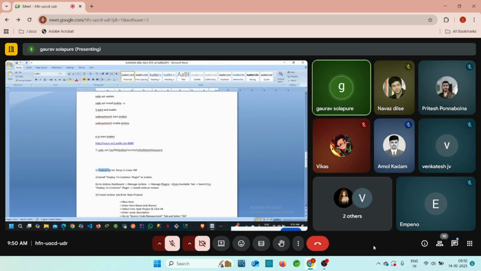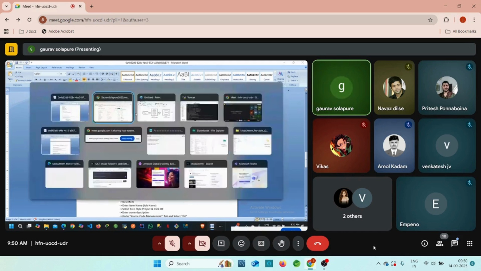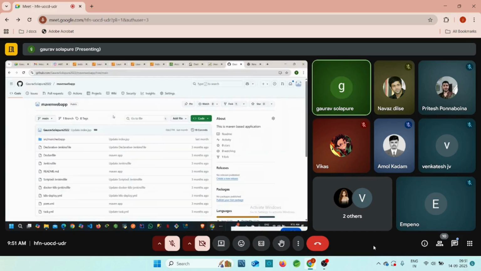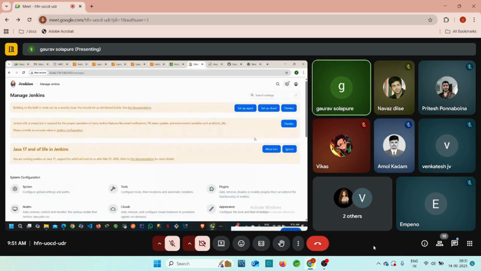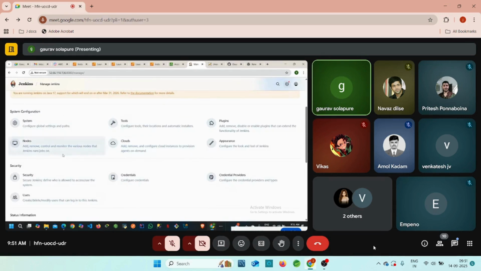First of all, Tomcat server setup in a Linux virtual machine. We already set that up. Install the deploy to container plugin in Jenkins, guys, right? So this is our second step. Go to Jenkins and search for this plugin. Where can we search for this plugin? First of all, go to Jenkins, right? Yes, the plugins option is available.